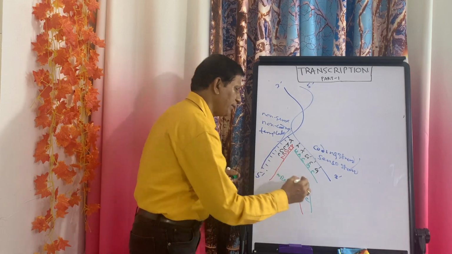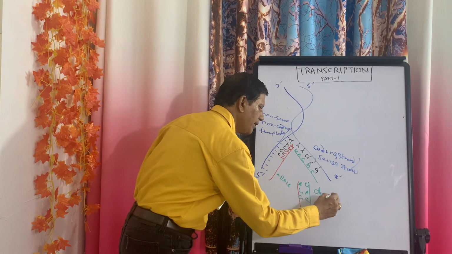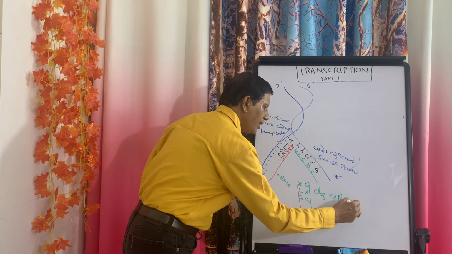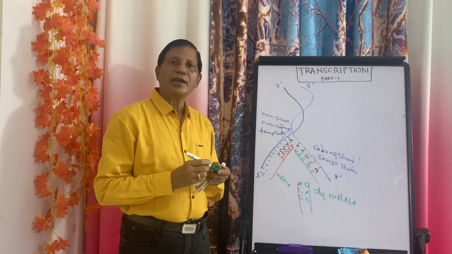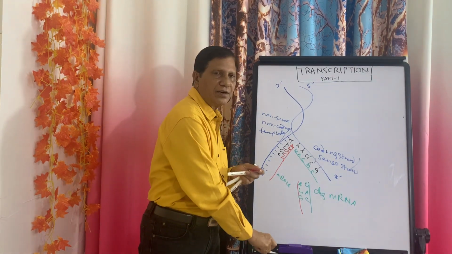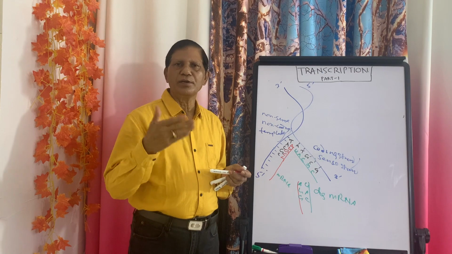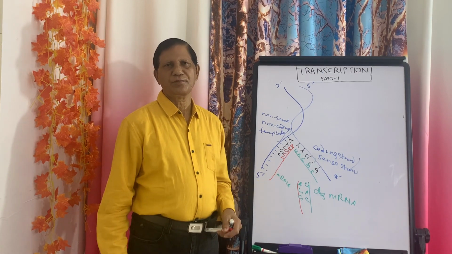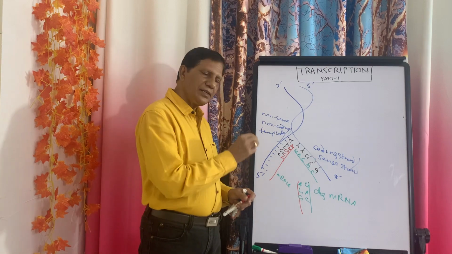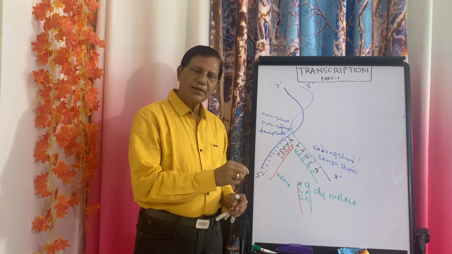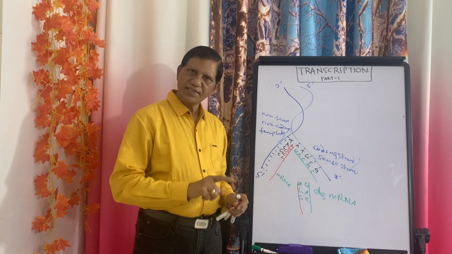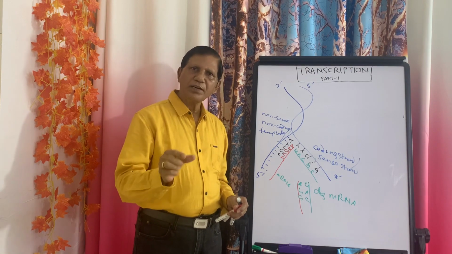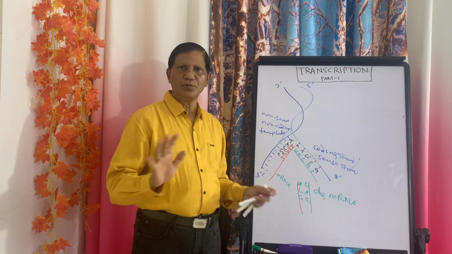That means it will give rise to a double-stranded mRNA. And when a double-stranded mRNA is synthesized, it cannot be translated into the language of proteins. So there will be no function. So these are the two reasons why only one strand is transcribed and only a segment of it is transcribed, not both.